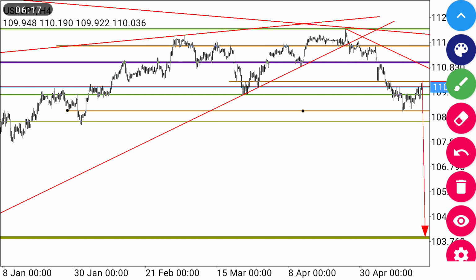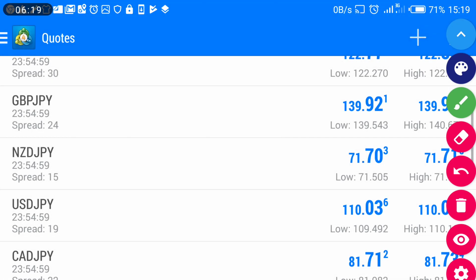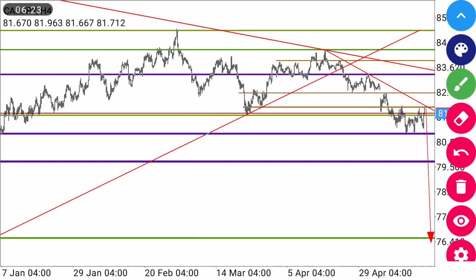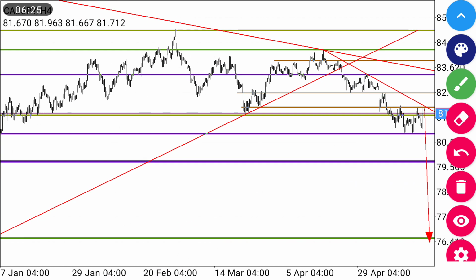Also, let us move to another pair. Another pair is CAD JPY. On CAD JPY also we'll be looking for a bearish direction, though there is a shoulder, head, shoulder. So we might have the up move towards that purple point, then continue moving down. Though the high probability direction we'll be looking at is a down move.